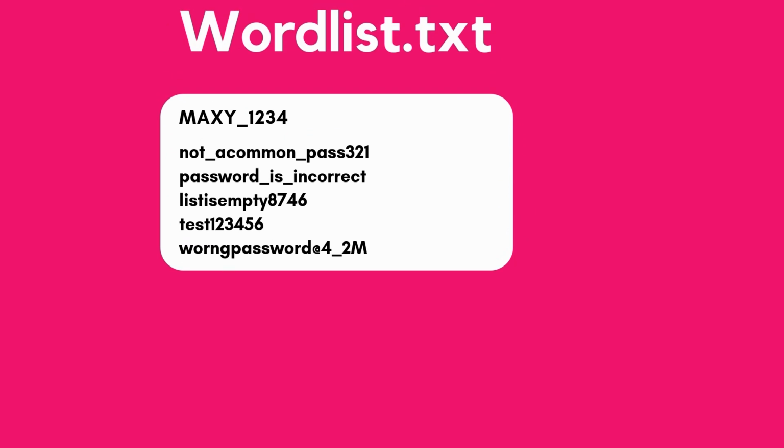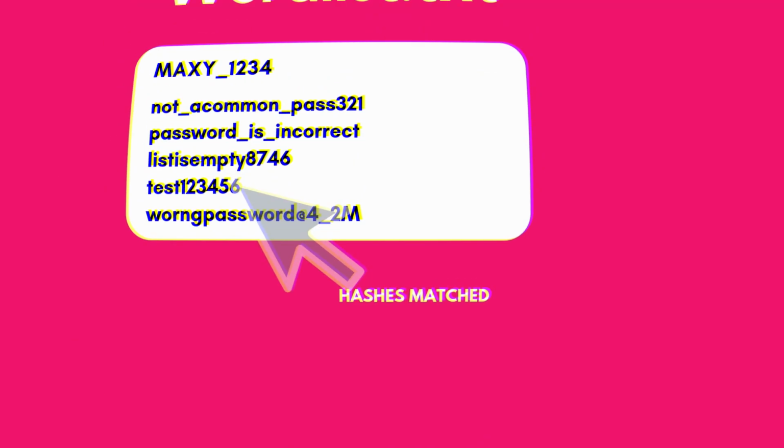But what if the password is not a commonly used password? In that case, rainbow tables are of no use. So there comes the dictionary attack and the brute force attack. Both are quite similar. In a dictionary attack, you have a word list. A word list is nothing but a huge text file with loads of passwords. In this attack, the hacker writes code which compares the password hash to be cracked with the password hash of each and every password that exists in the word list file. If any hashes match, then it means that the cracking is successful, and we now have the plain text of the hashed password.